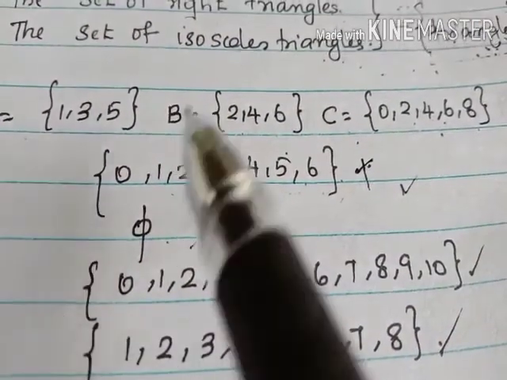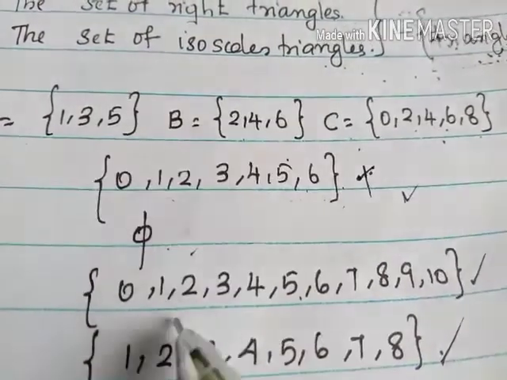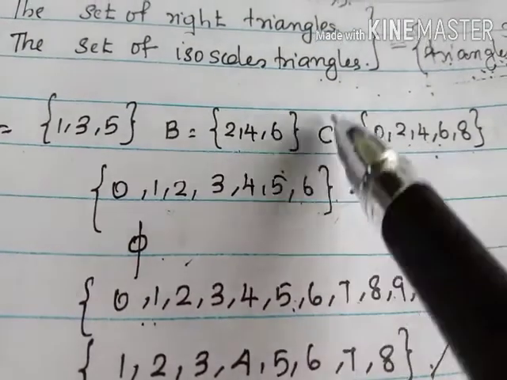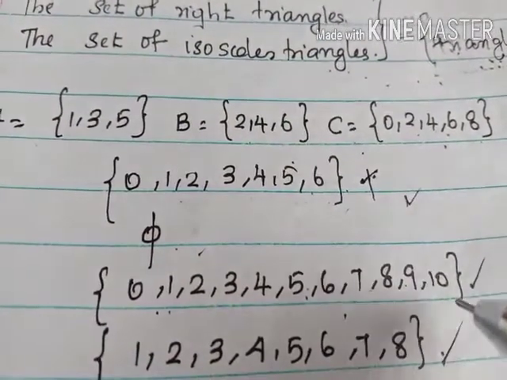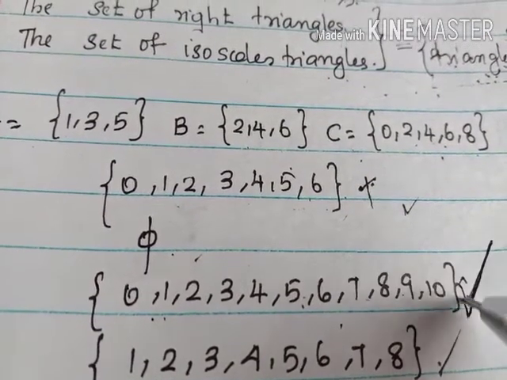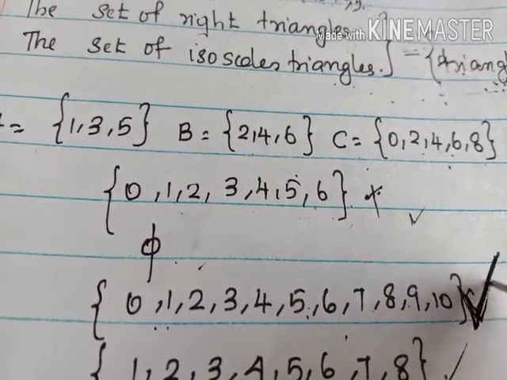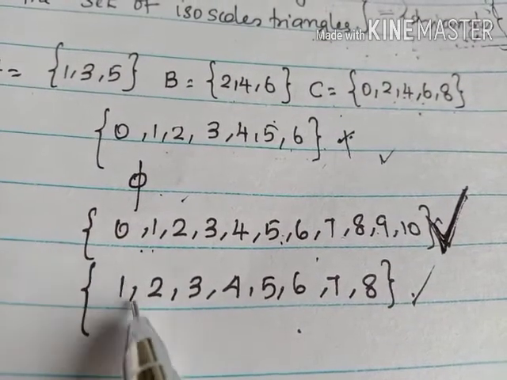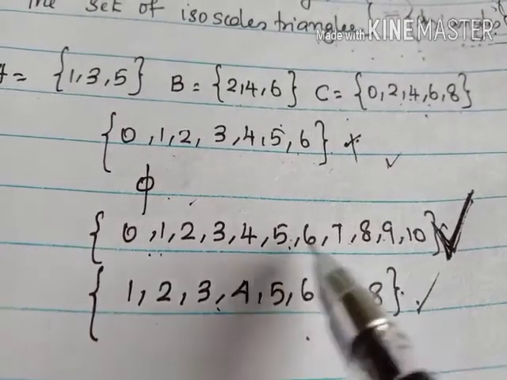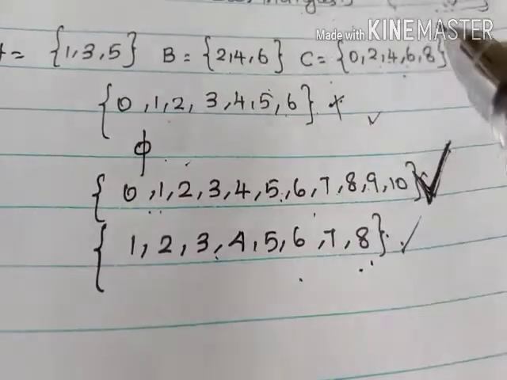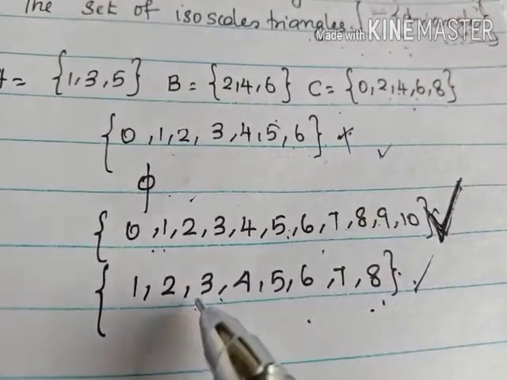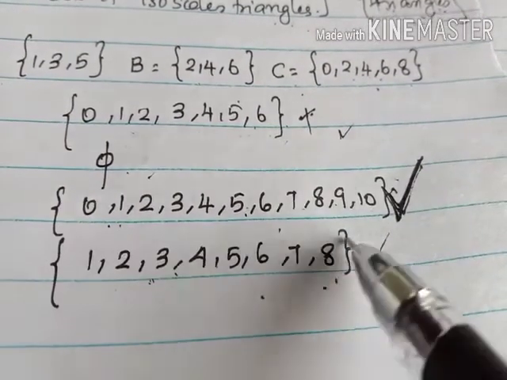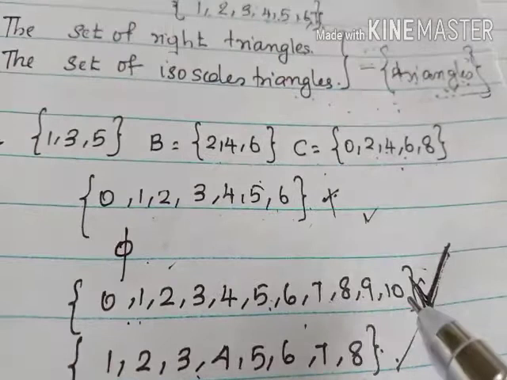Now look at here. Just verify whether all the elements are here or not. 0, 1, 2, 3, 4, 5, 6, 7, 8, 9, 10. All the elements are here. So we can say this is one of the universal sets possible for these sets. And similarly, this one: 1, 2, 3, 4, 5, 6, 7, 8. Is it a universal set? No, because there is no element 0. So the possible universal set is 0, 1, 2, 3, 4, 5, 6, 7, 8, 9, 10.